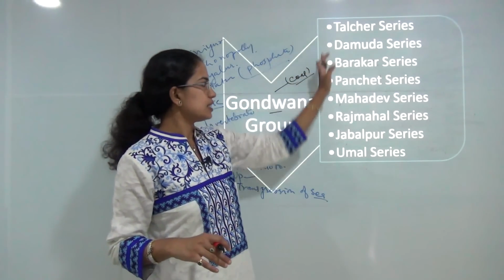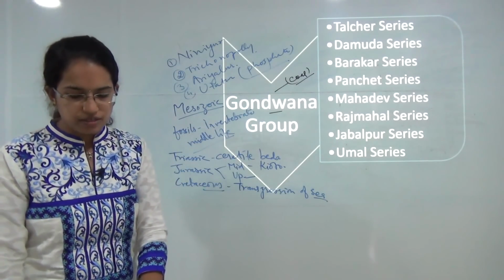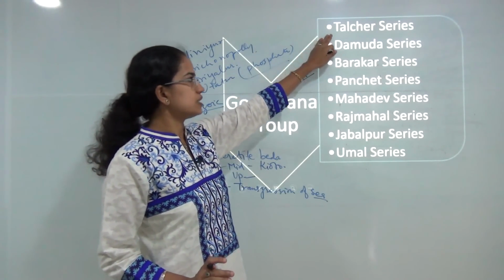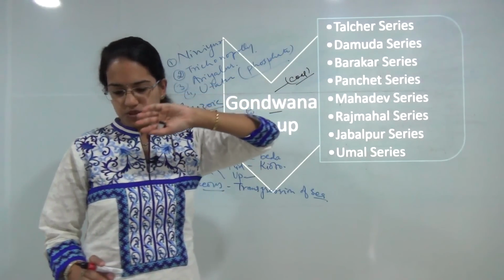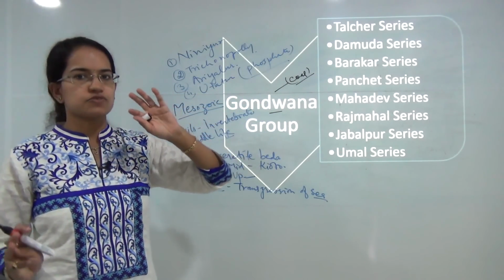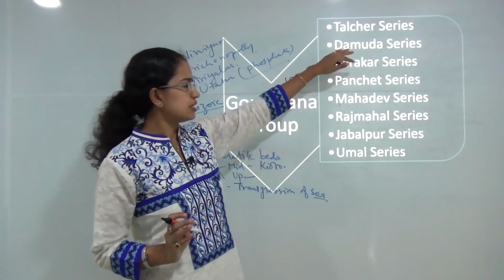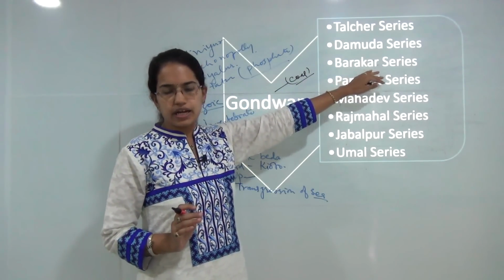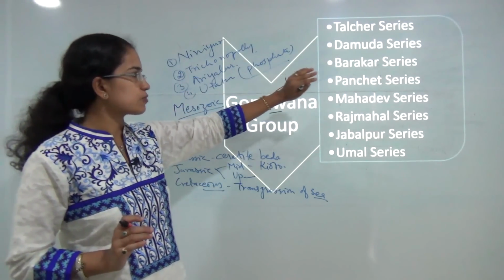There were various series under which they were divided. The first is the Talcher series in Odisha. The Damodar series, the middle Gondwana period, in the regions of Siliguri and Korba. You have the Barakar series around the Barakar river.